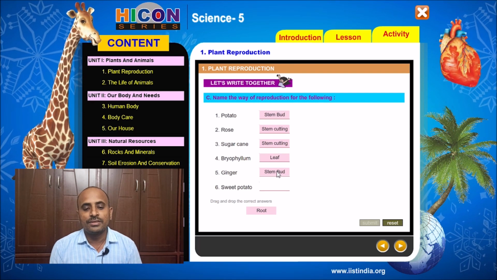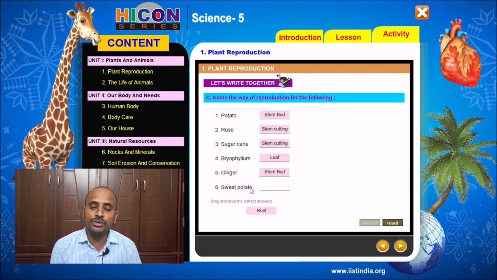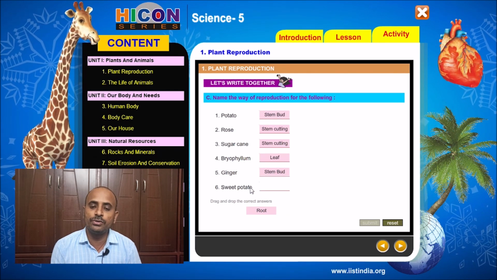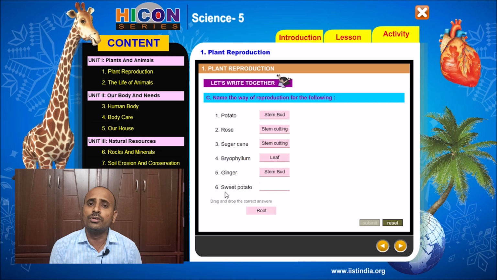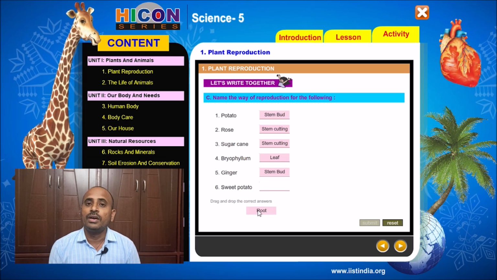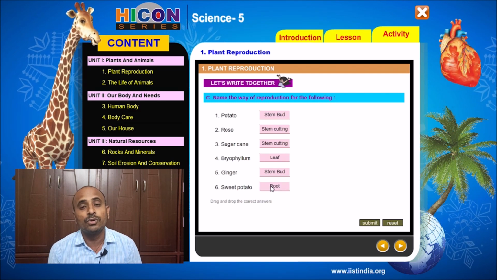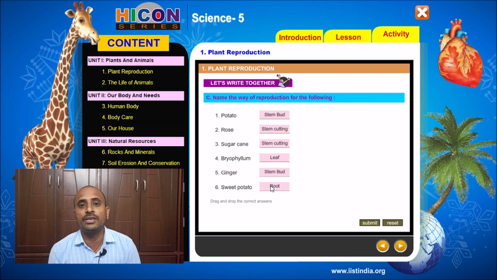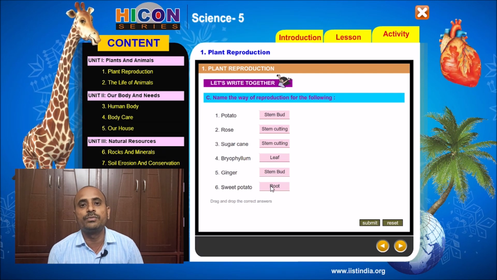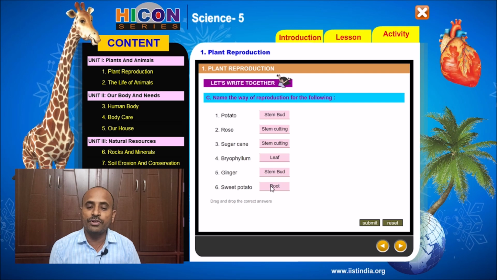So children, see the sixth plant, sweet potato. Sweet potato reproduces its new plant from its root, because the root of the sweet potato plant is very thick and it stores food. If we cut the root of the sweet potato and plant it in the soil, we will get a new plant of sweet potato. So sweet potato reproduces a new plant from its root.